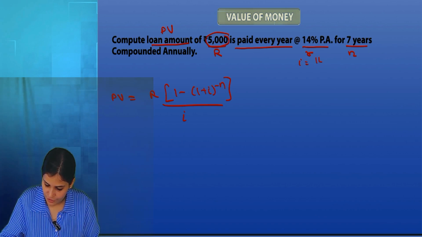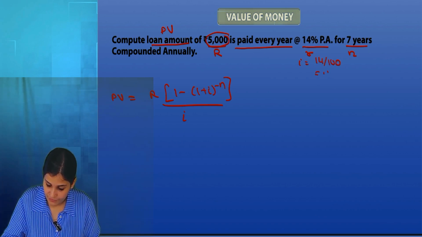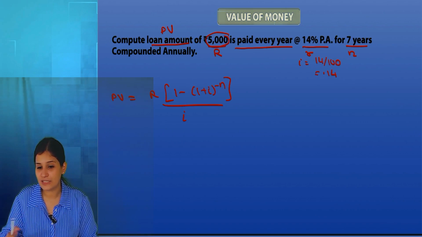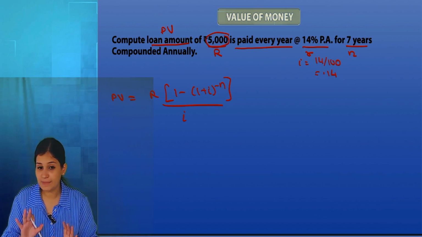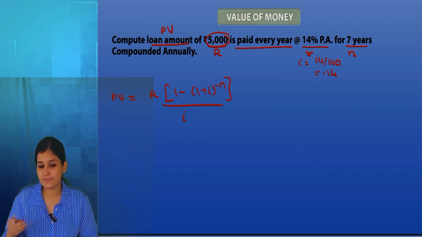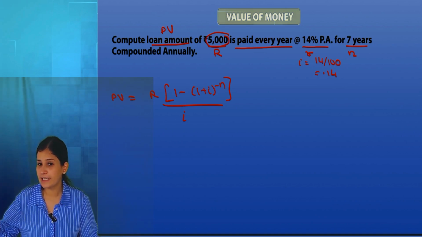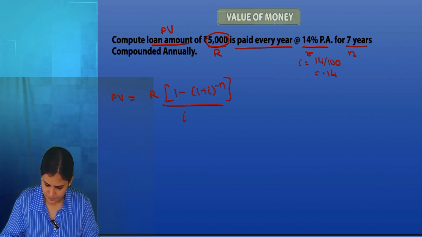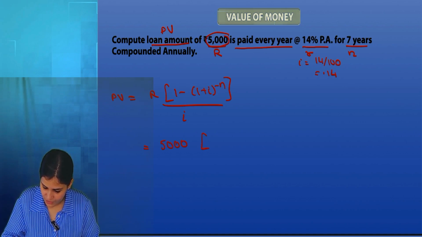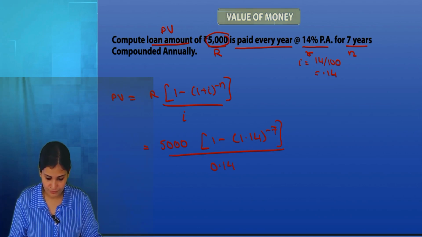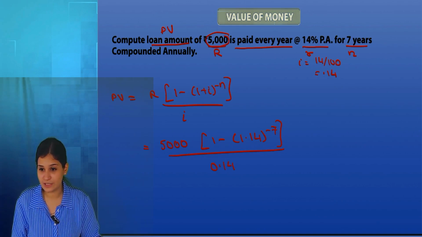I will be 14 by 100, 0.14. Right now I am teaching you, that's why I am writing so many things. In exam, it's a direct calculator. So you should be so easy going with the formula that you remember it at the tip of your tongue and can directly apply it in the calculator. So I want to calculate present value. Annuity is 5,000. 1 minus 1.14 to the power minus 7 divided by 0.14. Remember to clean your calculator.